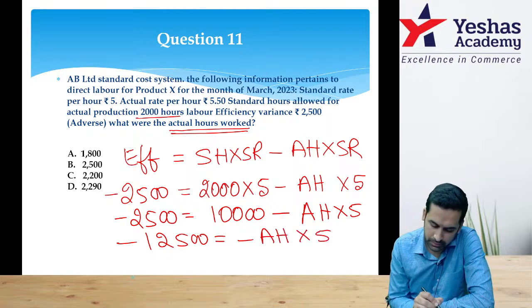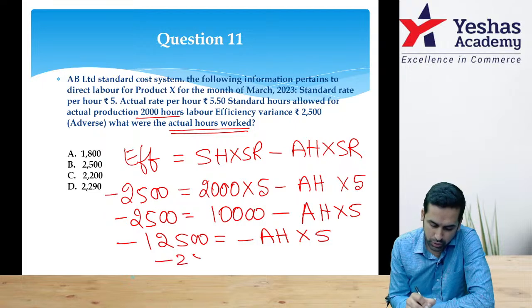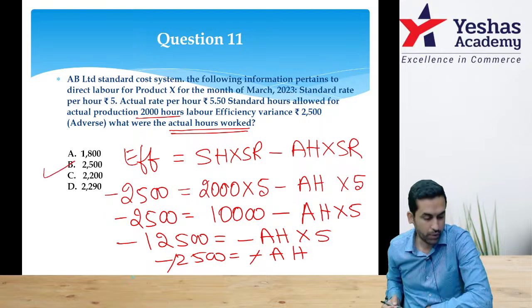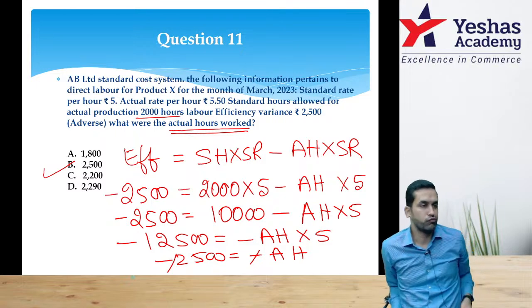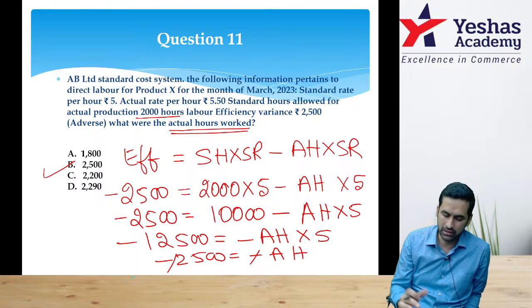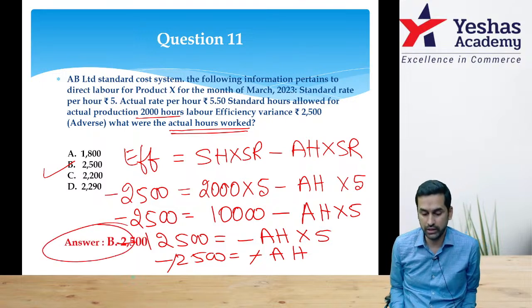Now I will shift 5 this side, so 12,500 by 5 minus 2,500 is minus AH, minus minus cancel, it's basically 2,500, option B, 2,500. I could have shifted all numbers that side, AH this side, anyway minus minus cancel, won't make a difference. Option B, 2,500 is the correct answer.